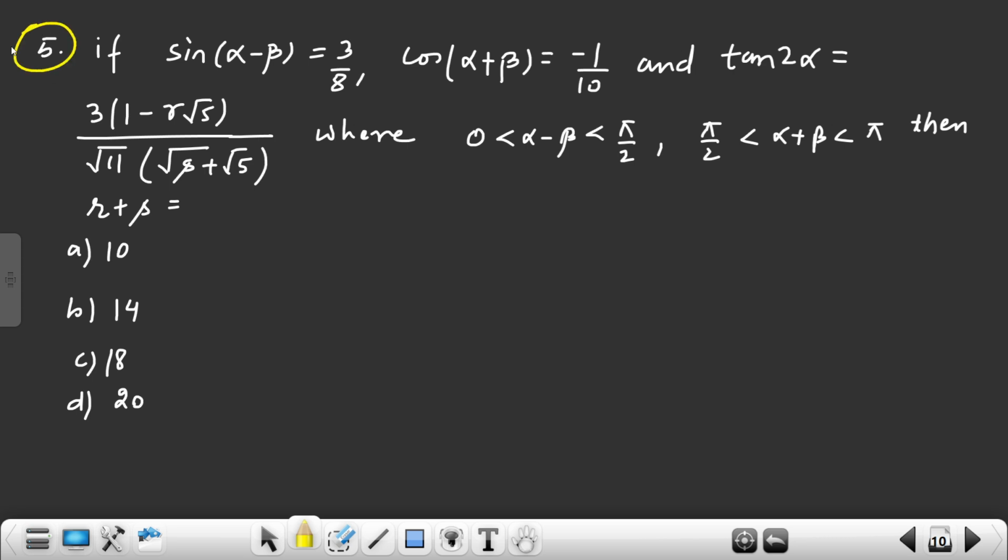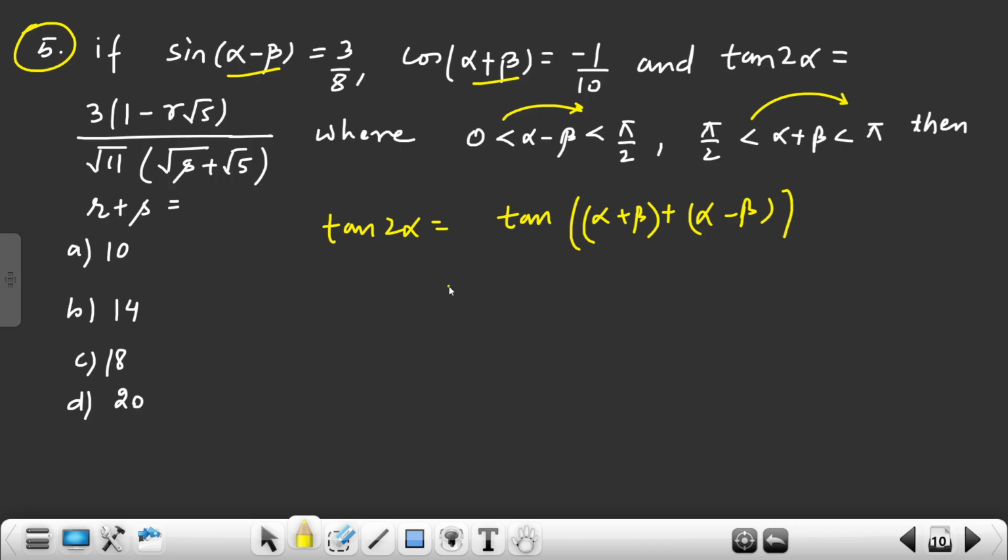Now fifth one, very important model. Many times we have discussed it in our classes also, and it is one of the favorite models also. Now sine alpha minus beta is given as 3 by 8. Alpha minus beta belongs to the first quadrant. Cos alpha plus beta is minus 1 by 10, and alpha plus beta belongs to the second quadrant. Tan 2 alpha: now understand, 2 alpha I can write as alpha plus beta plus alpha minus beta,